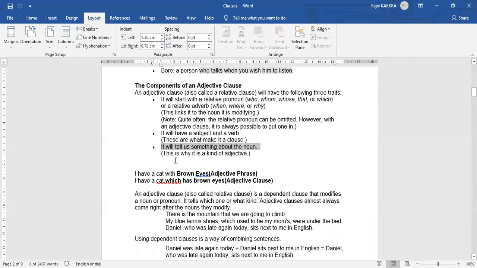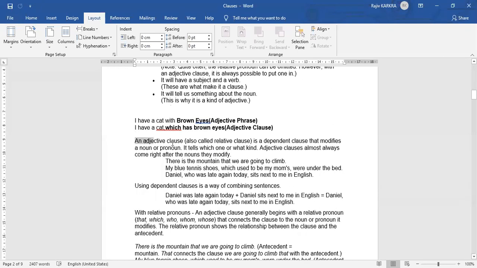नाउन के बारे में हमें कुछ बताता है, इसीलिए हम उसको एडजेक्टिव कहते हैं. नाउन मतलब जो ह्यूमन है, जो नेचर है, जो नेम है, उसकी कुछ विशेषता बताता है, something important for that noun. That is why we call it an adjective. "I have a cat with brown eyes." This is an adjective phrase. "I have a cat which has brown eyes." We have used a relative pronoun here, so it becomes an adjective clause.